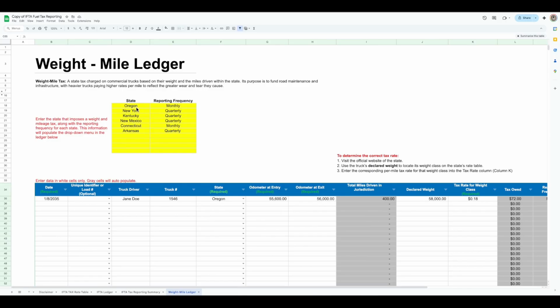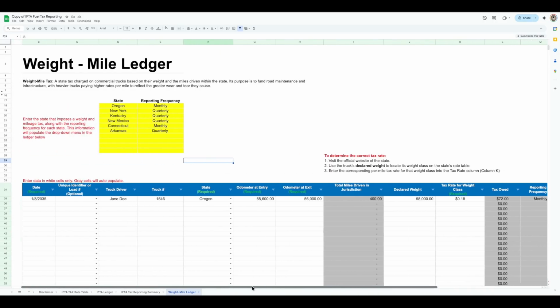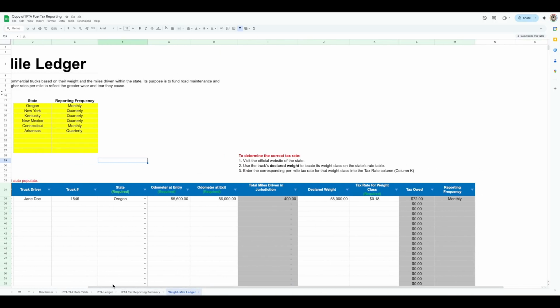It doesn't have an IFTA fuel tax. But Oregon is part of IFTA, all right? So that's why I have this ledger. In case you go through some of these states in your travel, you can have a weight and mile tracker as well to see how much you owe, all right? So let's do an example.